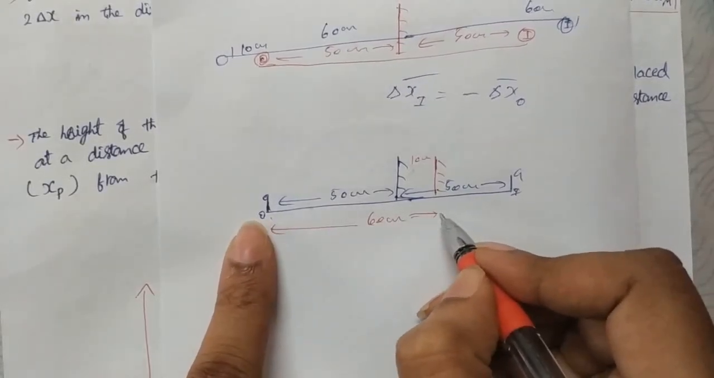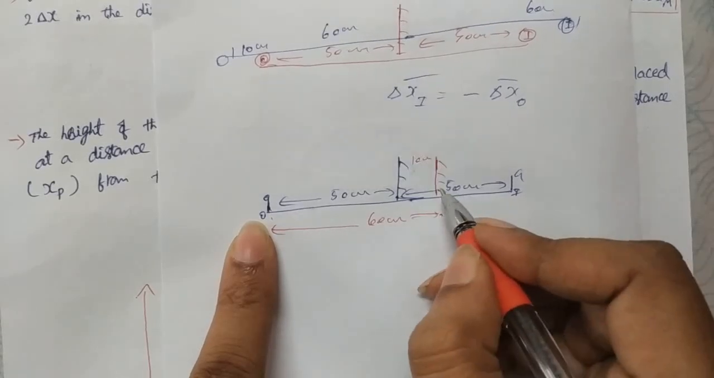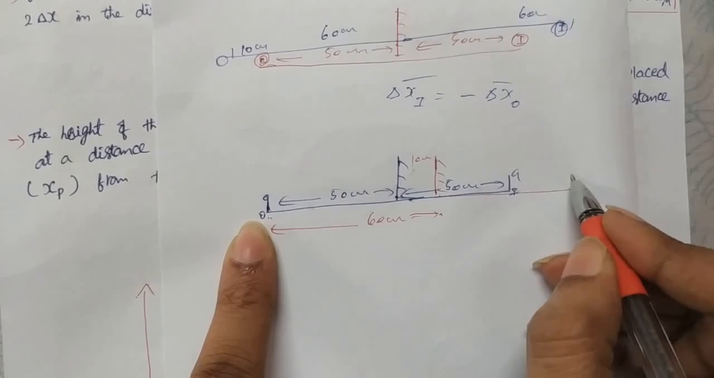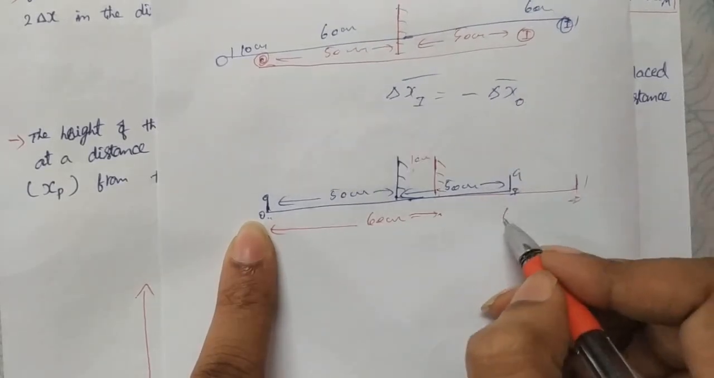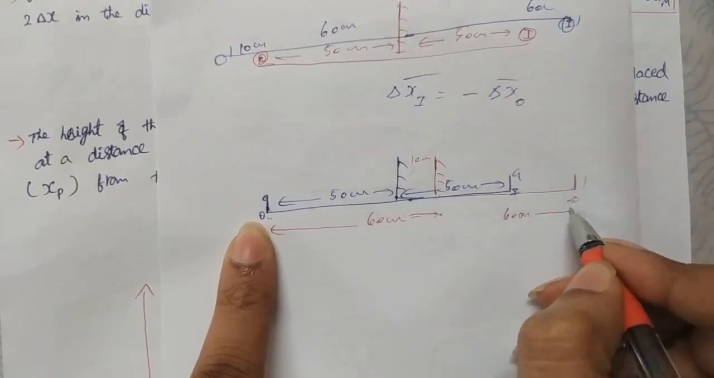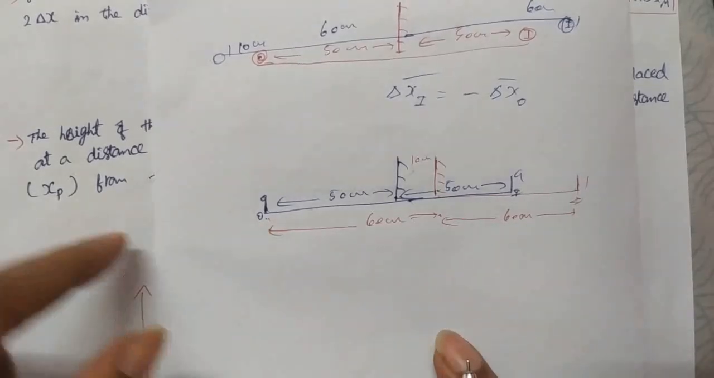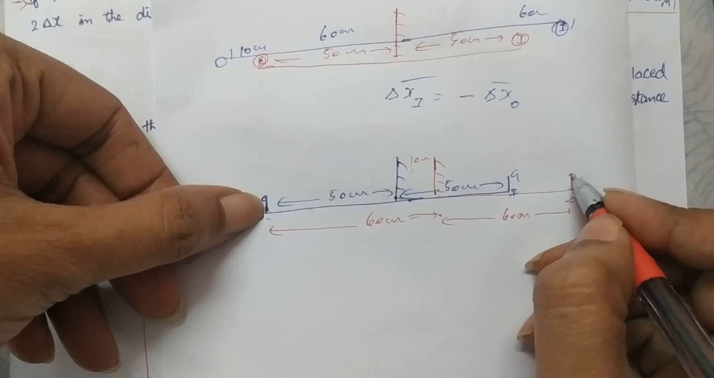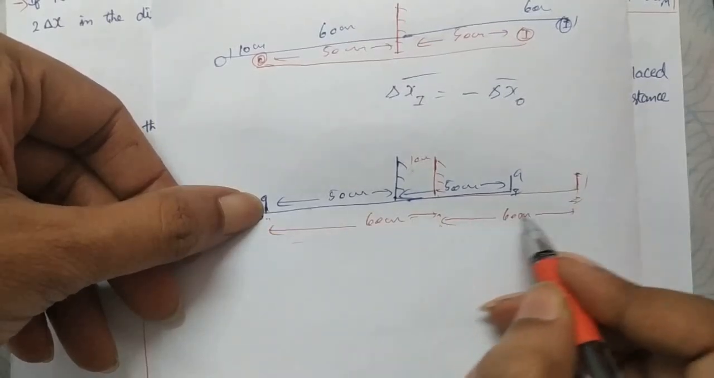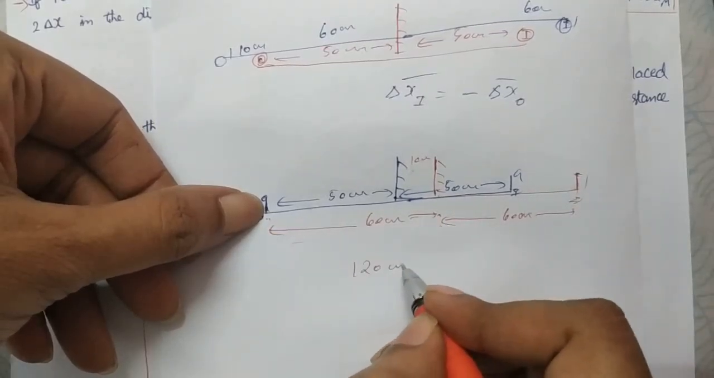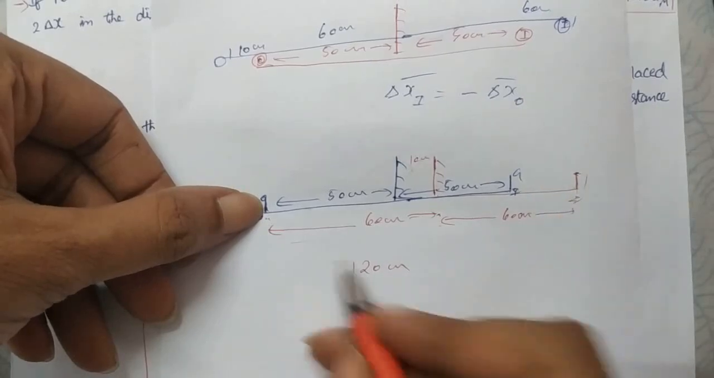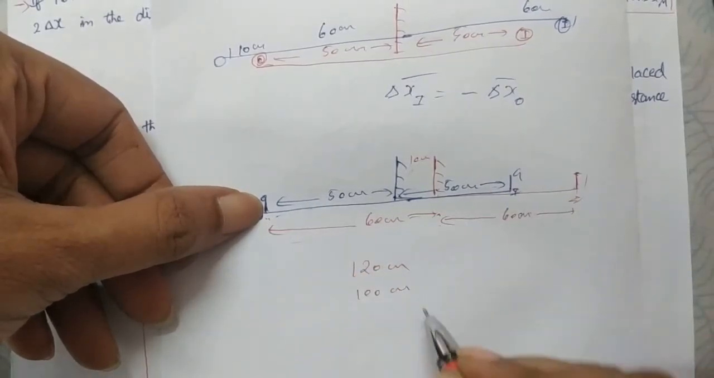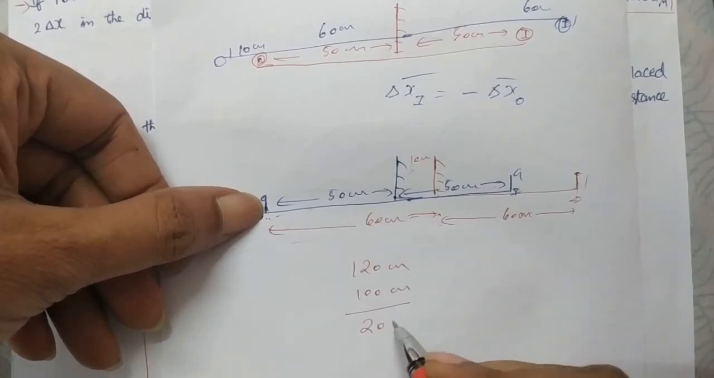According to the properties of a mirror, what happens? Here the object is 60 centimeters away, which means the image also forms 60 centimeters backside, somewhere here. Now what is the distance between the object and the image? The new position of the image, here to here, is 60 plus 60, 120 centimeters. In the previous case, 50 plus 50, 100 centimeters. What is the difference? 20 centimeters.